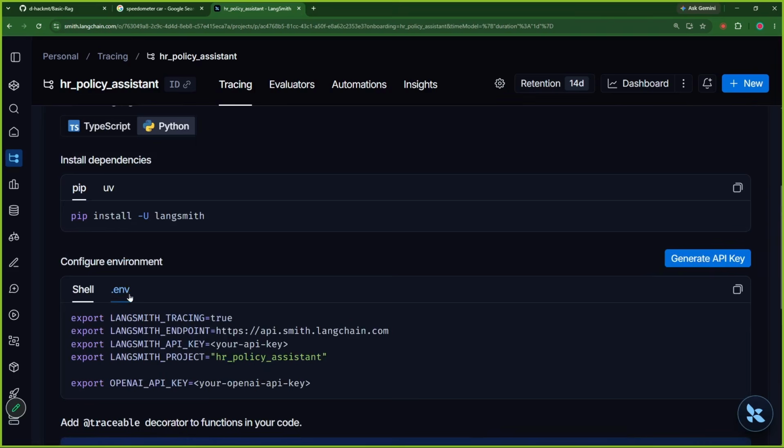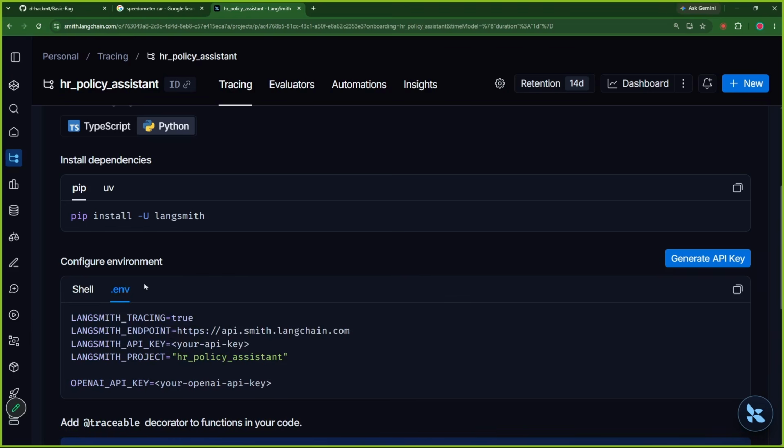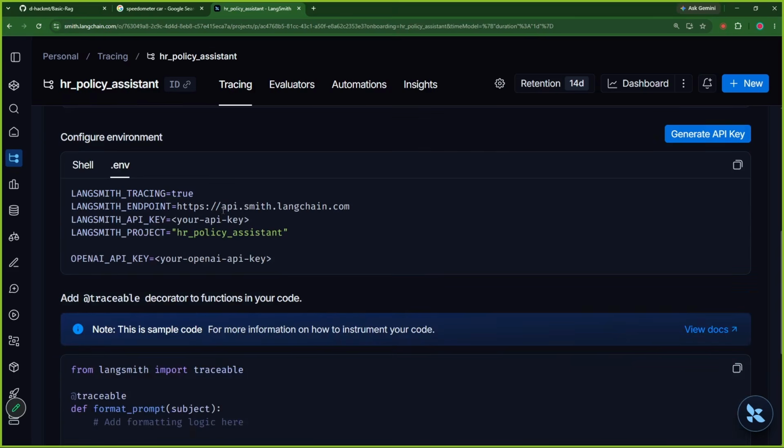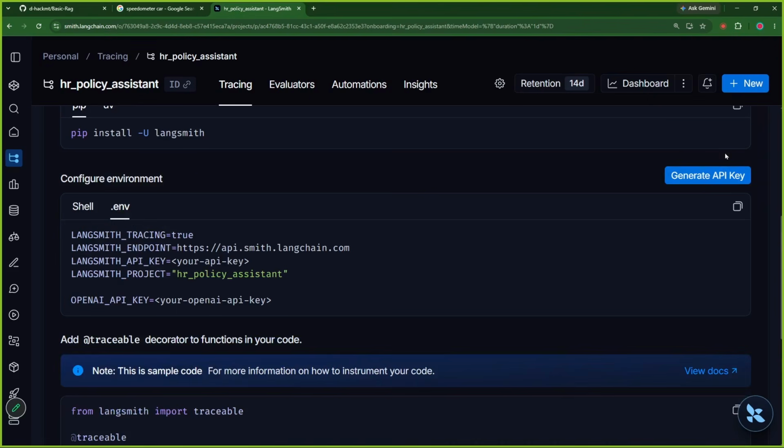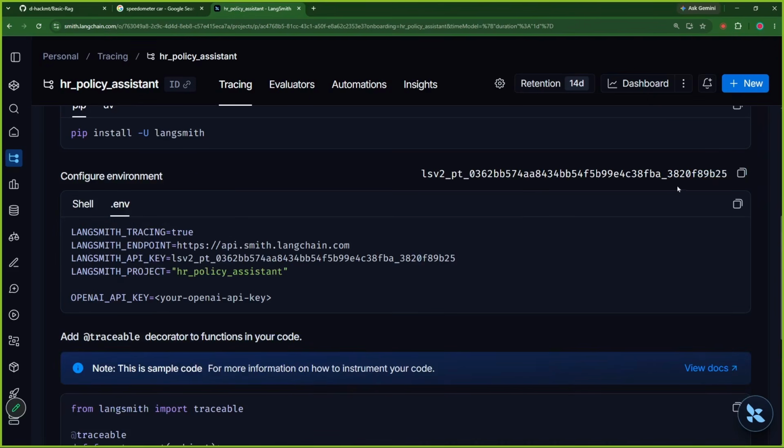And what we are using is .env, so I would choose .env. Because we are using .env, I can create a new API key. This is my API key. I can copy all of this.